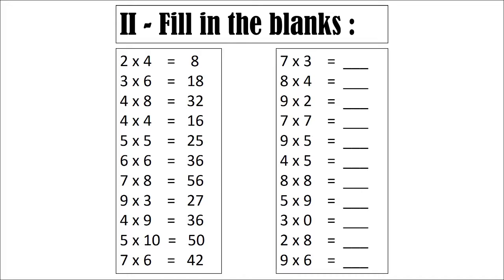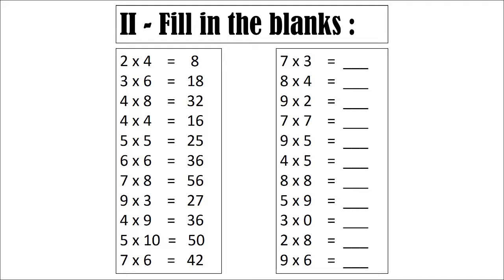4 into 8 is equal to 32. 4 into 4 is equal to 16. 5 into 5 is equal to 25. 6 into 6 is equal to 36. 7 into 8 is equal to 56. 7 eights are 56. 9 into 3 is equal to 27. 4 into 9 is equal to 36. 5 into 10 is equal to 50. 5 tens are 50. 7 sixes are 42.